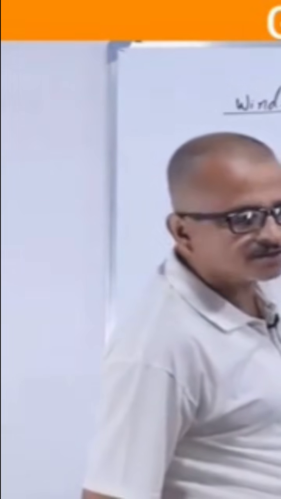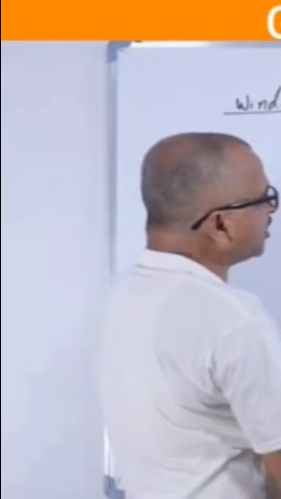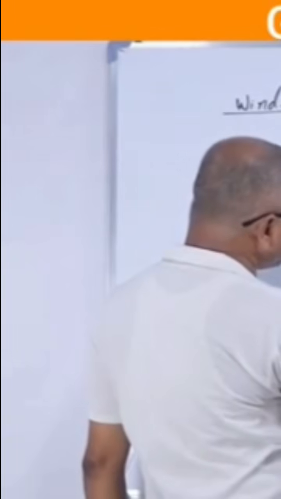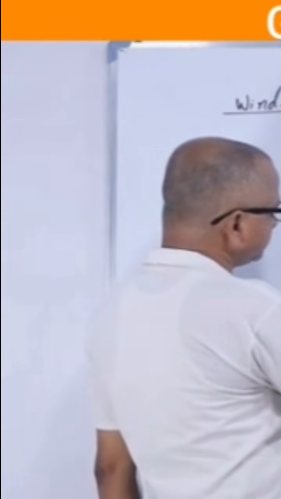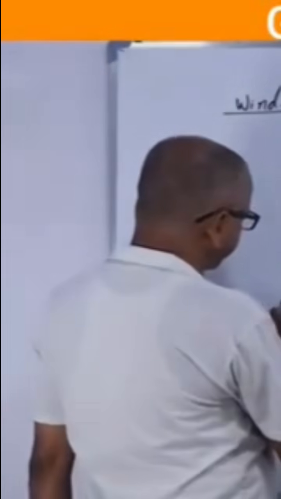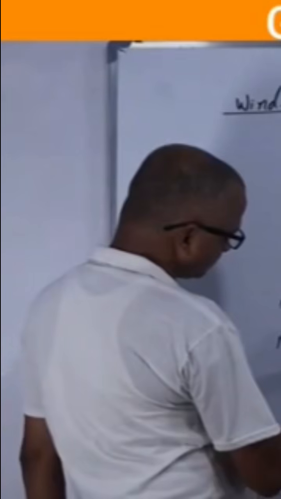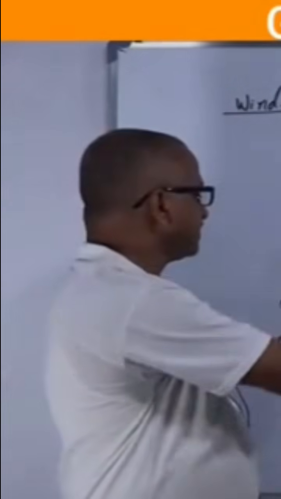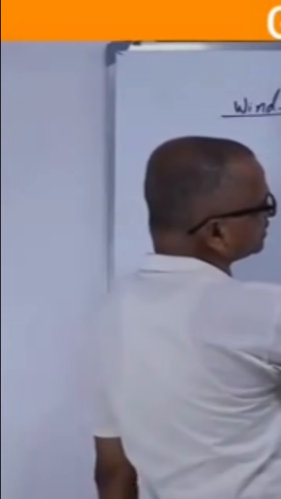move towards the equator. And this wind is known as the trade wind, and it has a feature: it is dry, with no rainfall. There is no rainfall when the trade wind blows, and it blows from 30 degrees north to 0 degrees at the equator, and from 30 degrees south to 0 degrees.